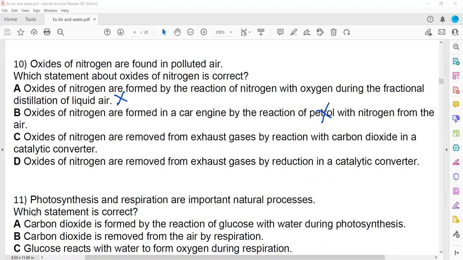Oxides of nitrogen are removed from car exhaust by reacting with carbon dioxide. That is also wrong, because it is reacting with carbon monoxide. And oxides of nitrogen are removed from car exhaust by reduction in the catalytic converter. That's true, because when oxides of nitrogen and carbon monoxide react, they produce carbon dioxide and N2. So oxides of nitrogen become N2. It means removal of oxygen, or reduction. So D is the right answer.